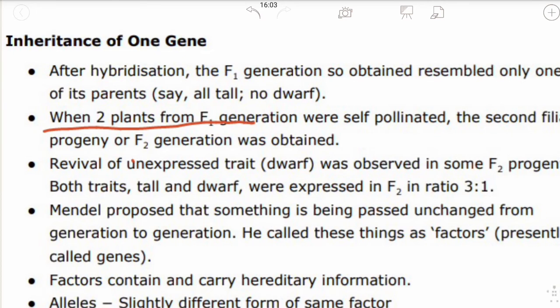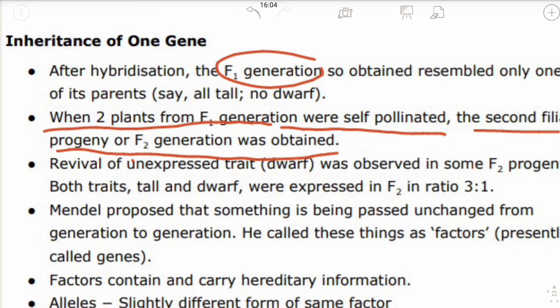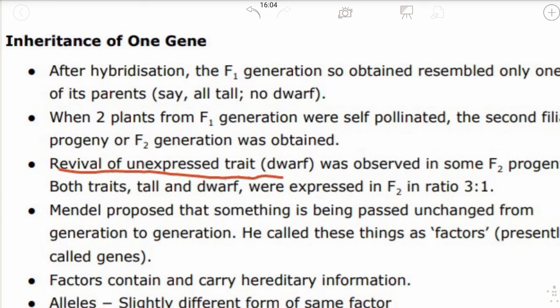When two plants from the F1 generation were self-pollinated, the second filial progeny or F2 generation was obtained. We know that in the F1 generation all were tall. He took only two tall plants from the F1 generation. Revival of the unexpressed trait was observed in some F2 progeny.